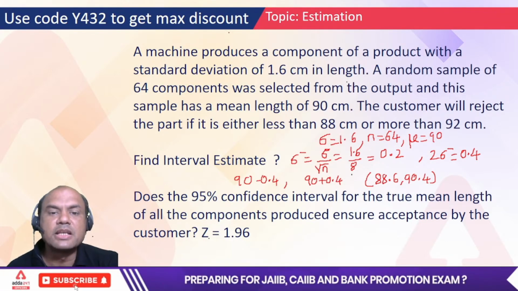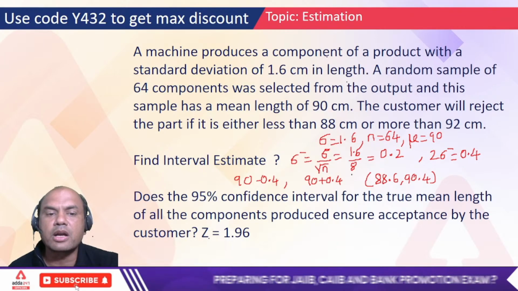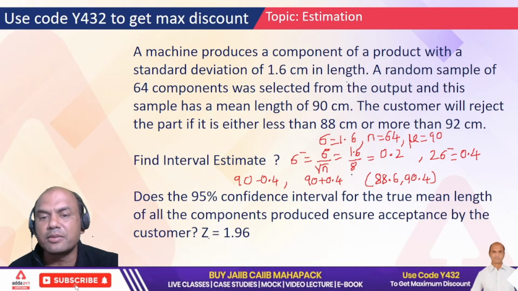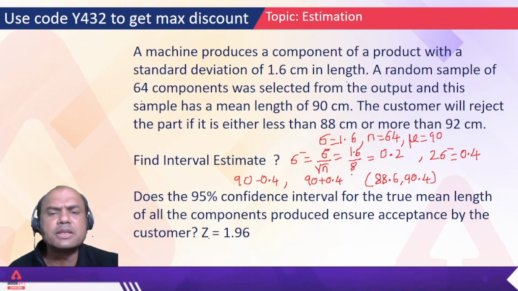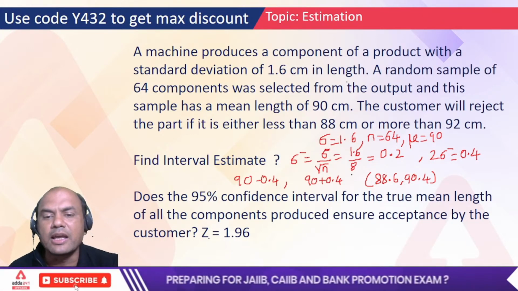A machine produces a component of a product with a standard deviation of 1.6 centimeter in length. So what is given? Immediately start writing. Psi is given as 1.6.